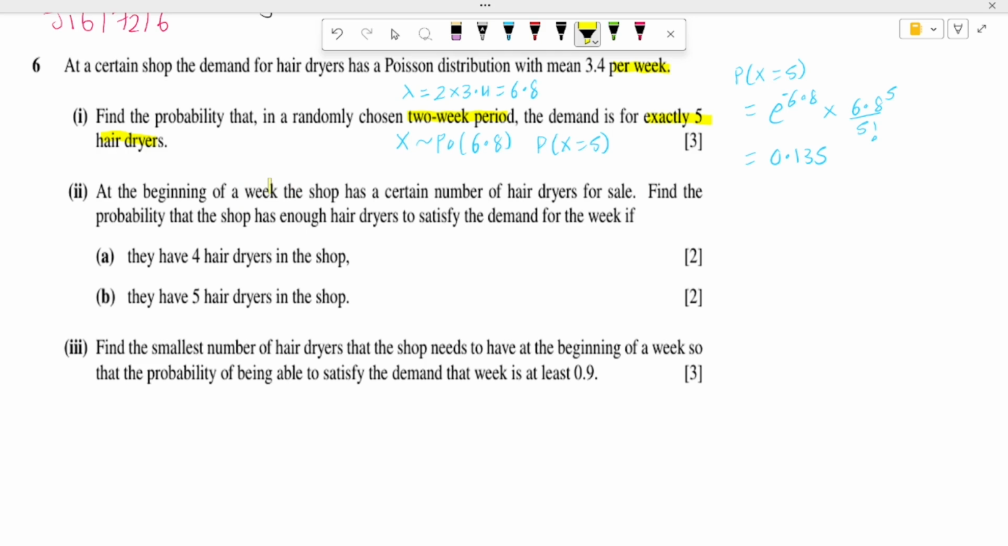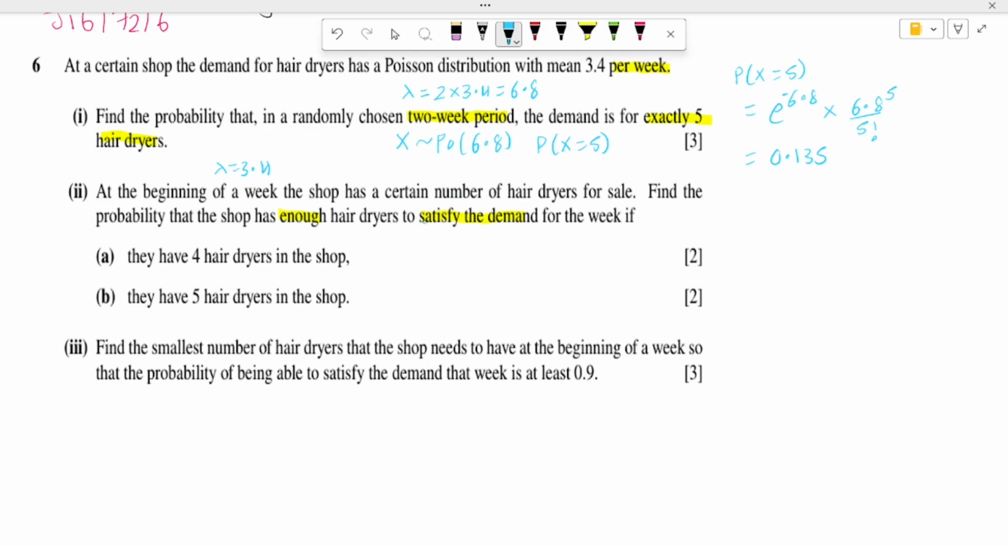Okay, so now for part 2. At the beginning of a week, the shop has a certain number of hair dryers for sale. Find the probability that the shop has enough hair dryers to satisfy the demand for the week. So now we are talking for 1 week only. So lambda is back to 3.4, and there is no scaling required here. Here we scaled up, and here we do not require to scale the mean.